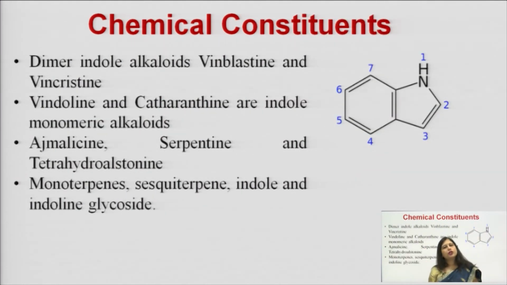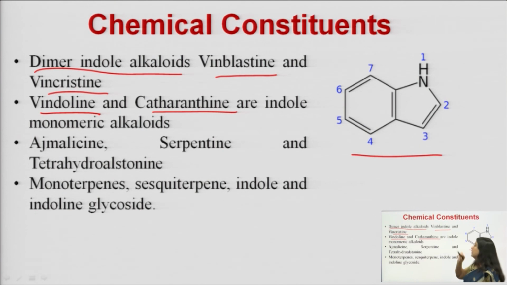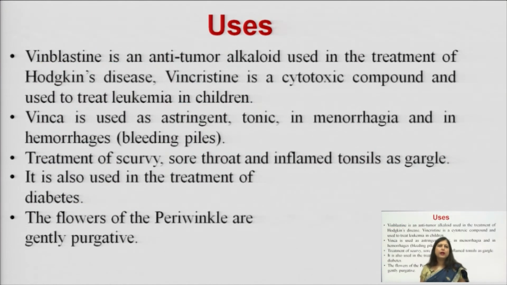The main chemical constituents, as I already discussed, are indole derivatives. You can see this is the indole ring, and the main alkaloids are vinblastine and vincristine, which are dimeric alkaloids formed from vindoline and catharanthine. So we have vindoline and catharanthine present individually, and their dimers are also present. Then it contains ajmalicine, serpentine, tetrahydroalstonine, and various other monoterpenes, sesquiterpenes, indole and indoline glycosides.